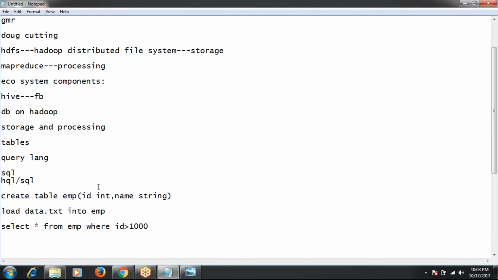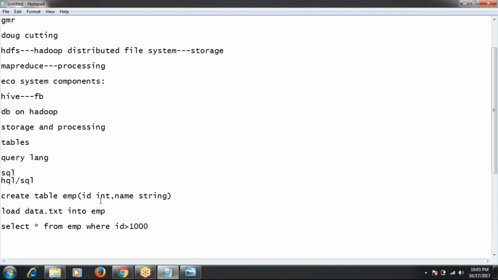In the employee table we have ID and name. I have many IDs: 1000, 2000, 3000, 4000, up to 10,000, from 1 to 10,000.